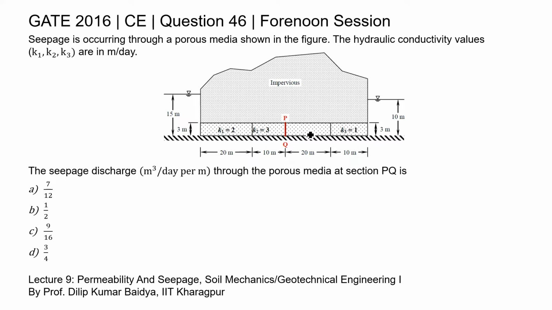So in this question, a flow is taking place due to head difference through a soil sample, and the permeability of that soil is not the same throughout the soil. Here, as you can see, for the first 20 meter the permeability is 2 meter per day, for the second 30 meter the permeability is 3 meter per day, and the last 10 meter the permeability is 1 meter per day. Now we need to calculate the seepage discharge at section PQ.